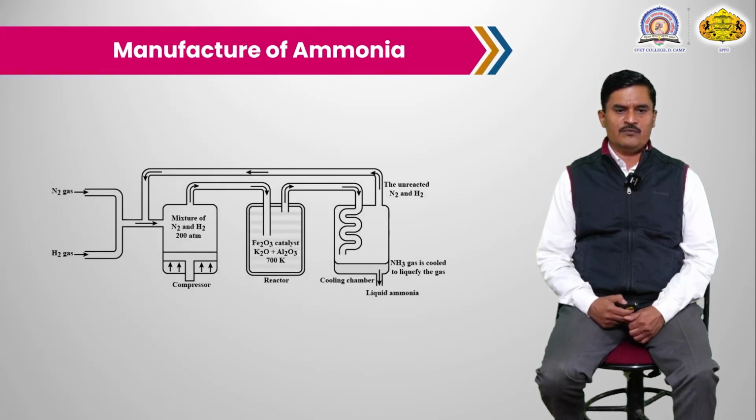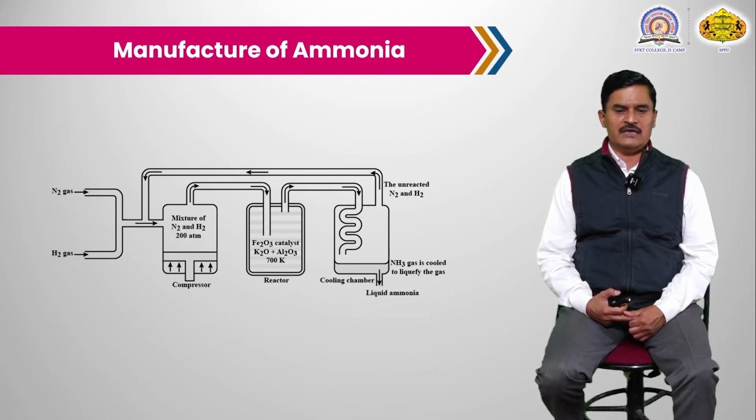Or if we see the flow sheet diagram, nitrogen gas and producer gas first come into the oxidation tower. In the oxidation tower the carbon monoxide is converted into carbon dioxide and removed by using carbonic acid. Then this reaction mixture, the nitrogen gas and hydrogen gas, is purified and transferred into the reactor.